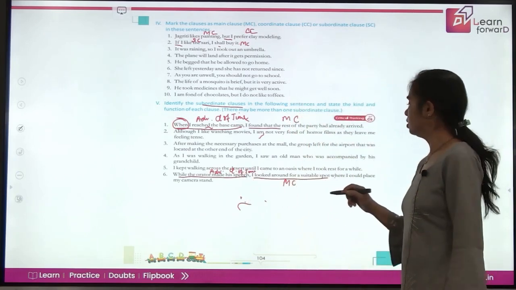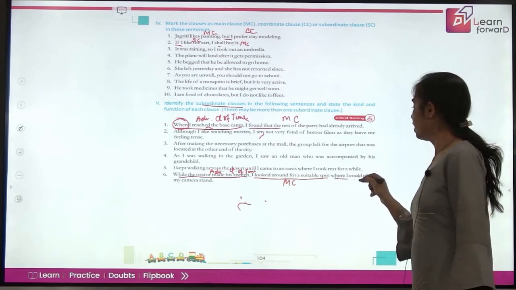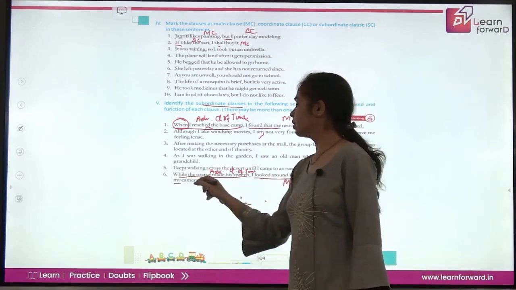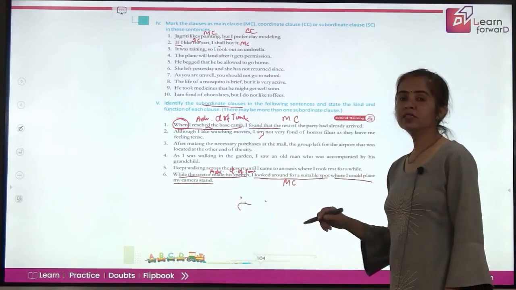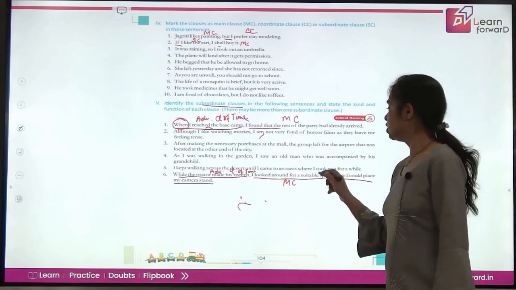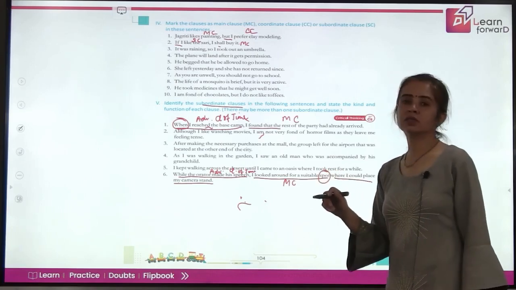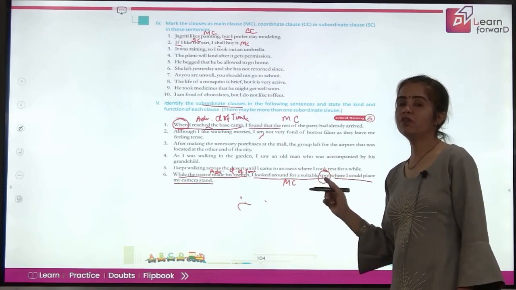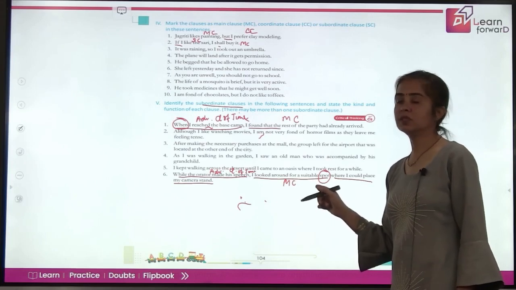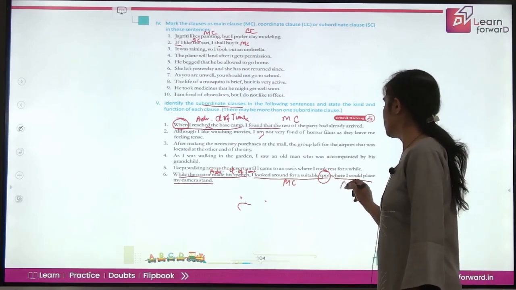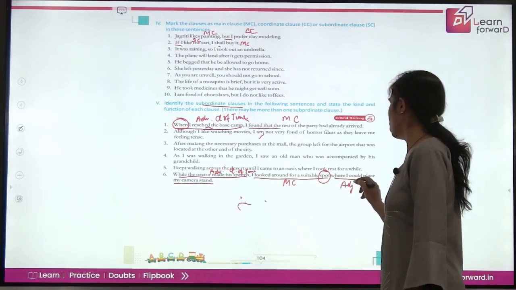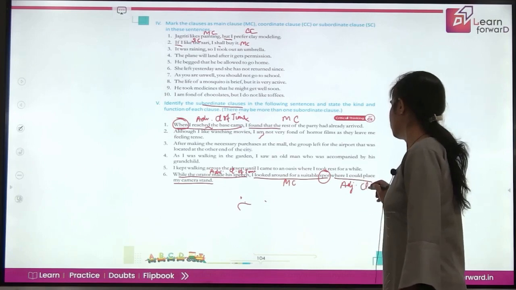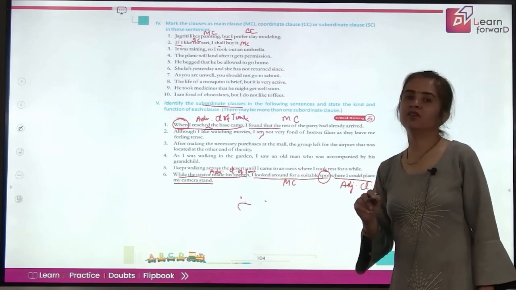Now, look at the third part of this sentence, where I could place my camera stand. What is it telling you about? It is telling you about the noun spot. That means it is modifying your noun in this part of the sentence. So something that modifies a noun is called an adjective. So this is your adjective clause, right?